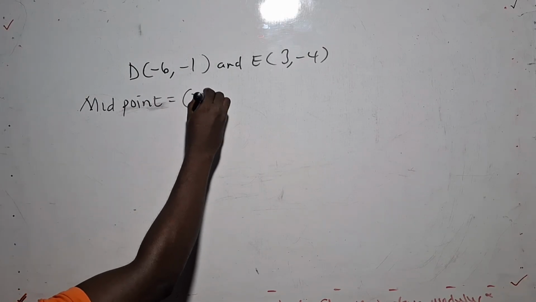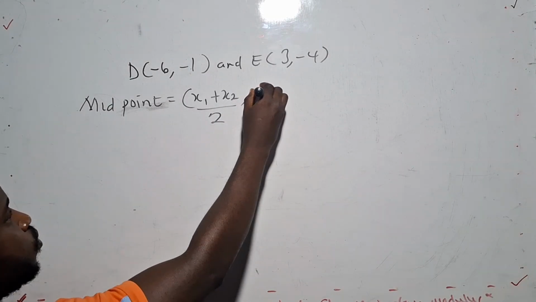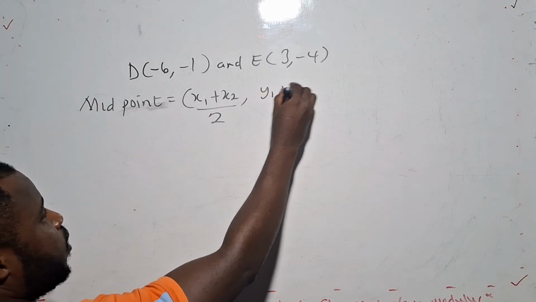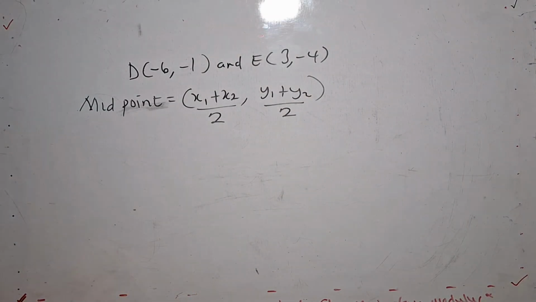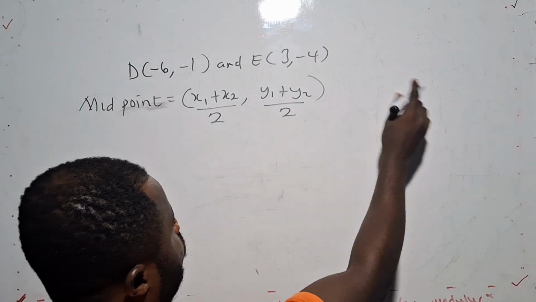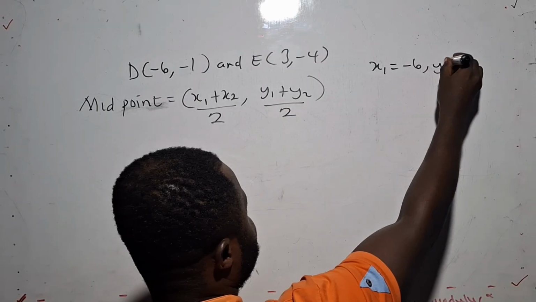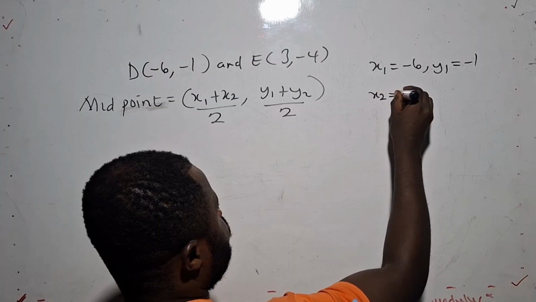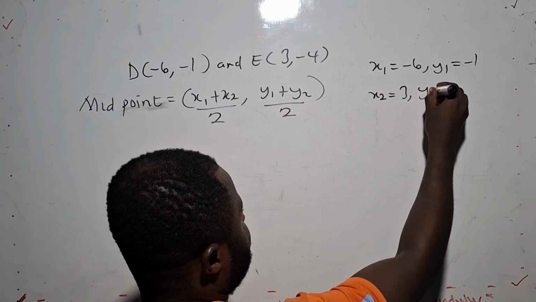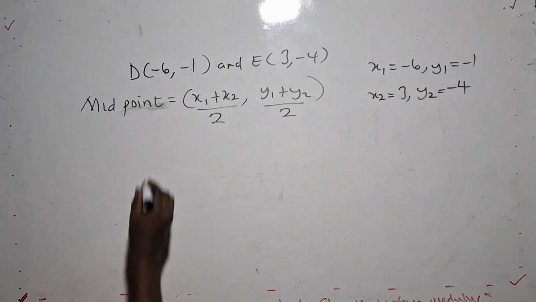The midpoint formula gives us (x1 plus x2) all on 2, comma, (y1 plus y2) all on 2. Now we need to identify each of our coordinates. So what is our x1? x1 here is -6. Then y1 is -1. Now x2 is 3, then y2 is -4. So you do this somewhere in order to guide you.